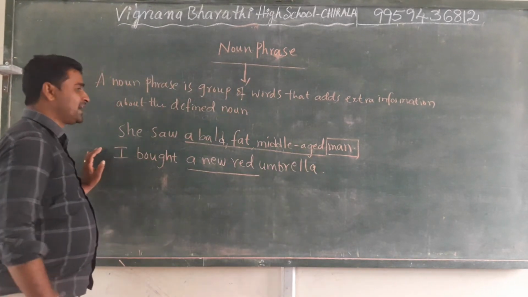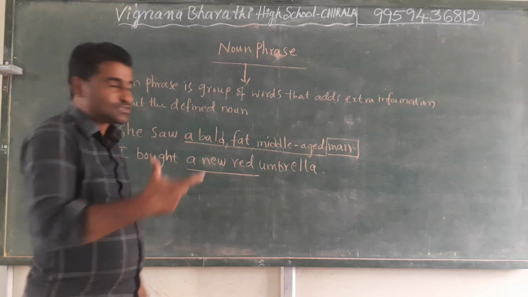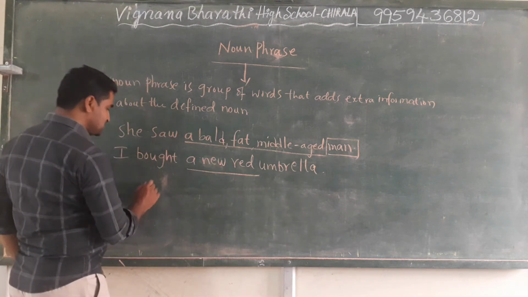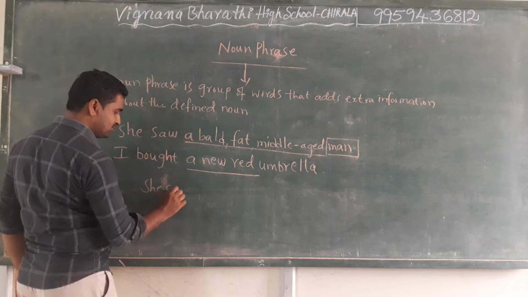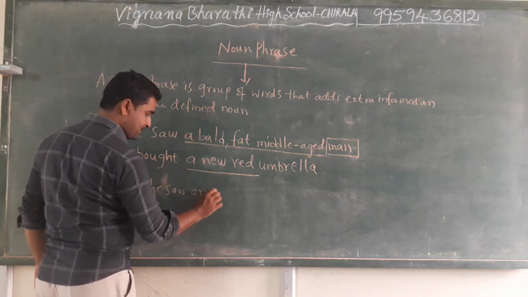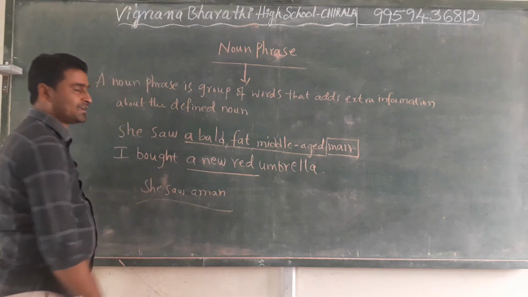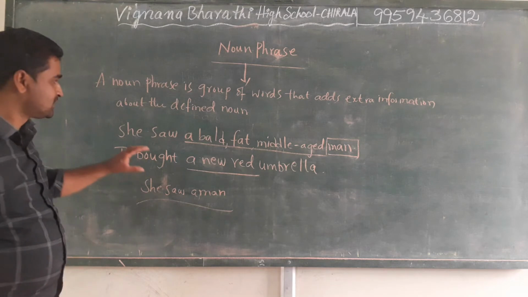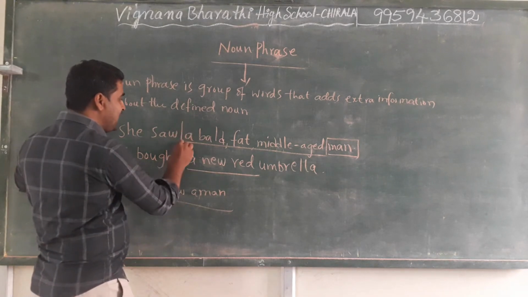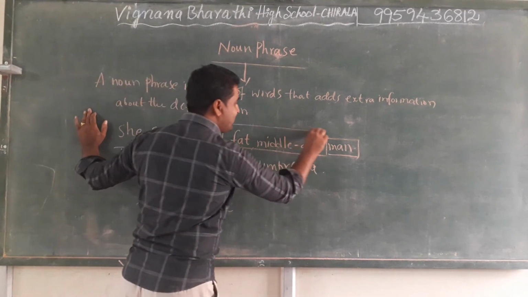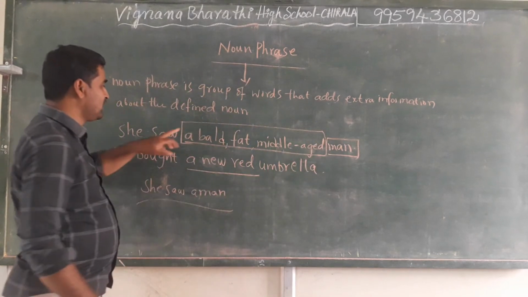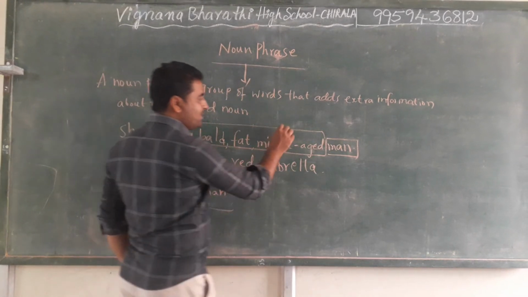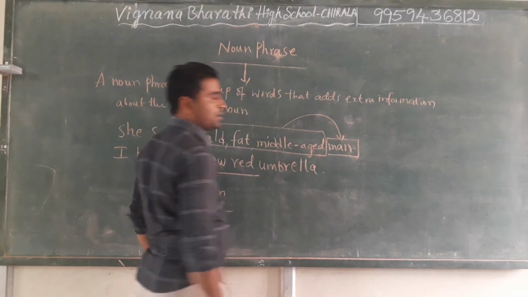She can directly address the man. She saw a man, we can directly say she saw a man. We can directly tell, but we are adding extra information about this man.